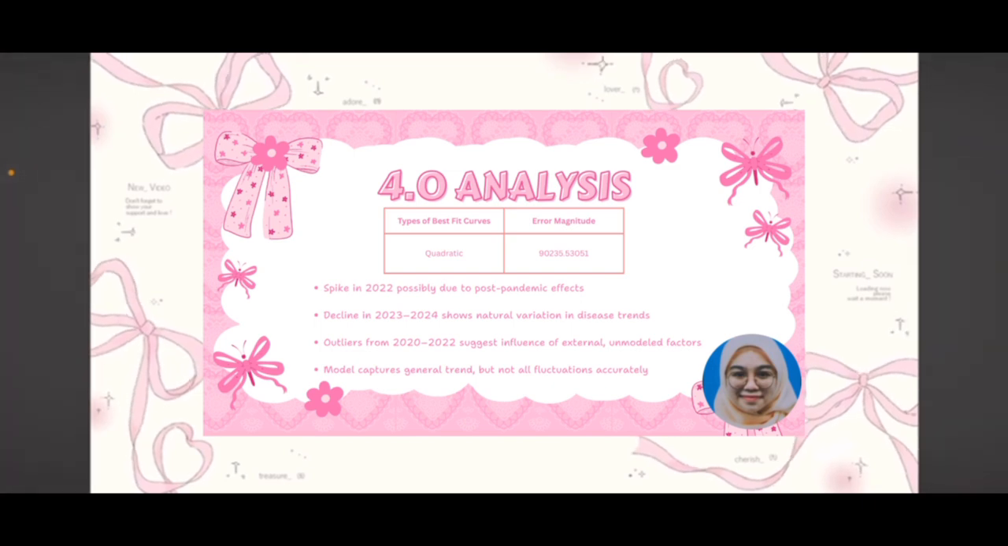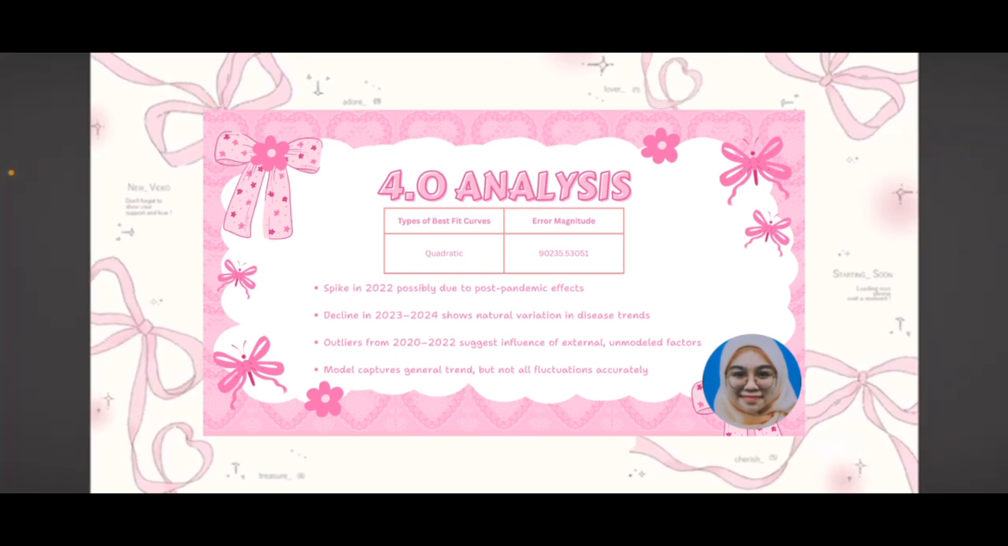And one of the most significant observations is the sharp spike in HFMD cases in 2022. This could be due to several external factors such as changes in hygiene practice, increased awareness, or improved reporting following the COVID-19 pandemic. And after that, we noticed a decline in 2023 and 2024, which might reflect the natural variation in disease outbreaks as conditions change.